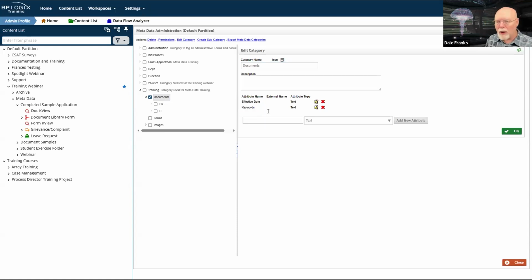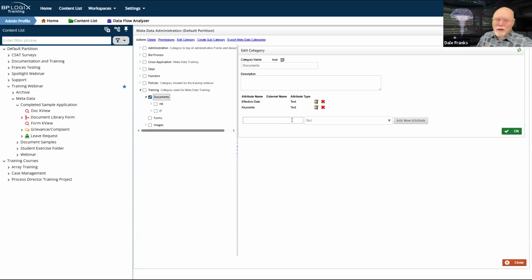So every time I upload a document, I can specify its effective date in a form field. And in another form field, I can just type in one or more keywords. I can separate them by commas, I suppose, if I want to, or I can just have a new line for each word. I guess it doesn't matter how you fill it out as long as the keywords exist, and I can search on those individual keywords. It's probably a big text box where I can put in 5, 10 different keywords for each one, but they will be shared across all of the items in the documents category.